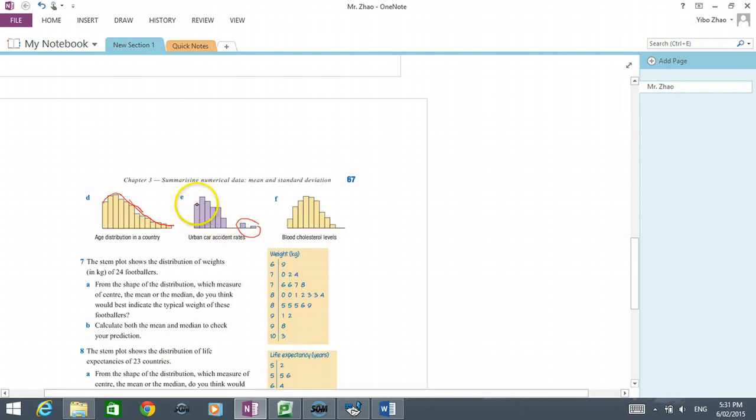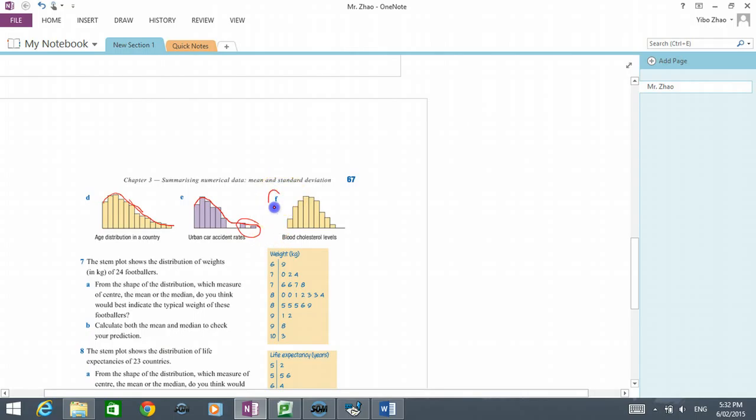If we include the outliers, we cannot use the mean as the measurement of the center. If we include the outliers, it will be positively skewed.